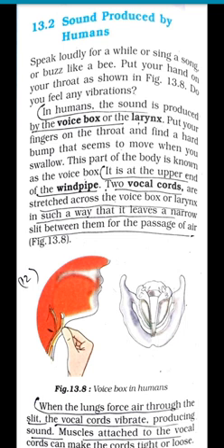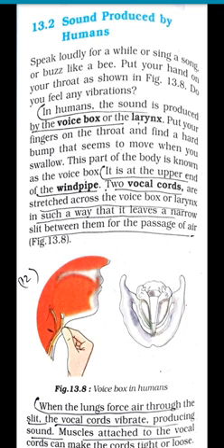So when you keep your finger on the throat while speaking, we can feel a hard bump that seems to move. This part of the body is known as the voice box. And this voice box is the upper end of the windpipe.